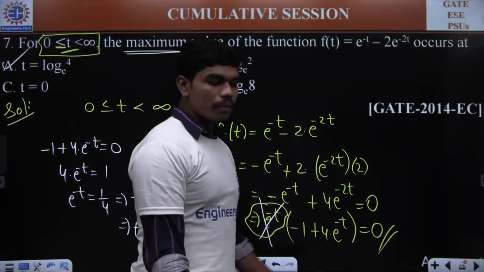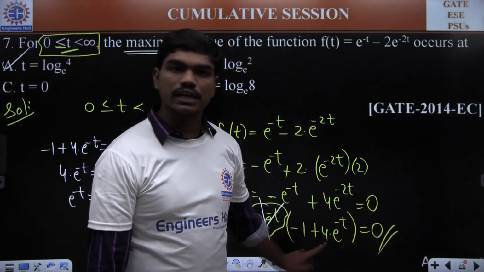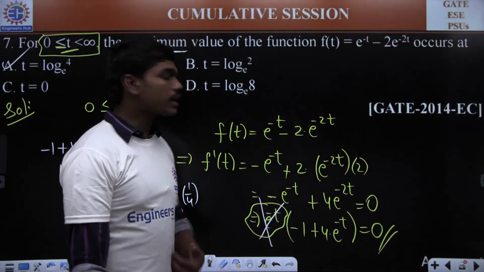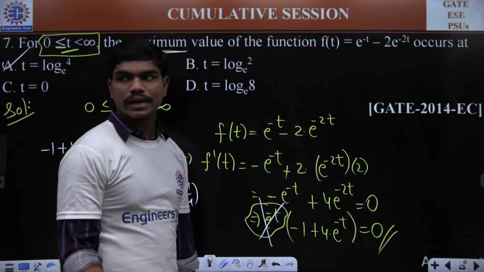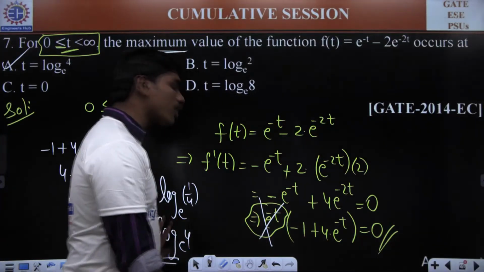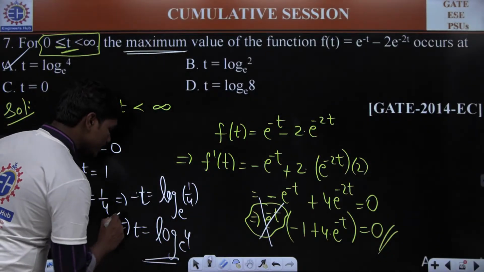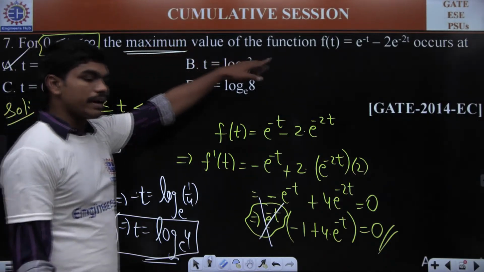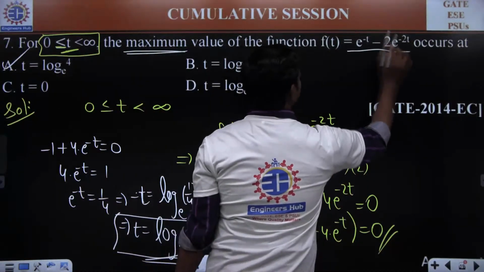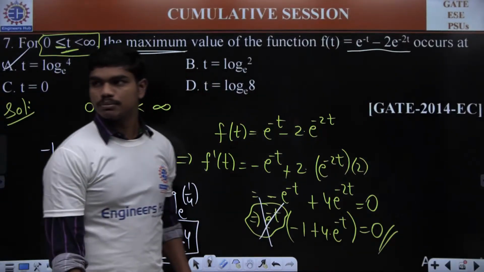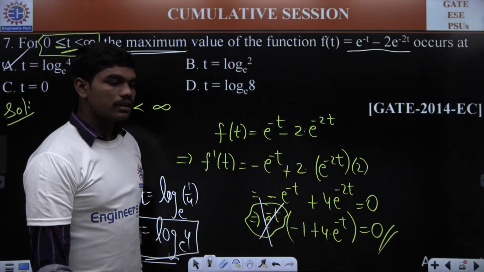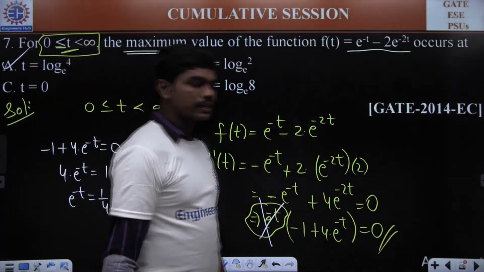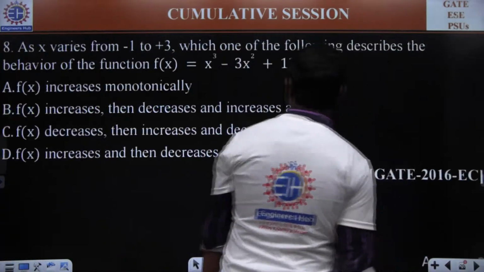Okay. Normally, you need to check the second derivative, but of course, here we are getting only one stationary point, and you know, definitely this maximum or minimum occurs only at the stationary point. Then definitely you can conclude this t is equal to log 4 to the base e, which we are seeing here is the stationary point at which this function e power minus t minus 2 times of e power minus 2t occurs it has a maximum. Okay. Is that clear to all of you with this question? And I'm happy that many of you have answered it A. So let me go for next question.